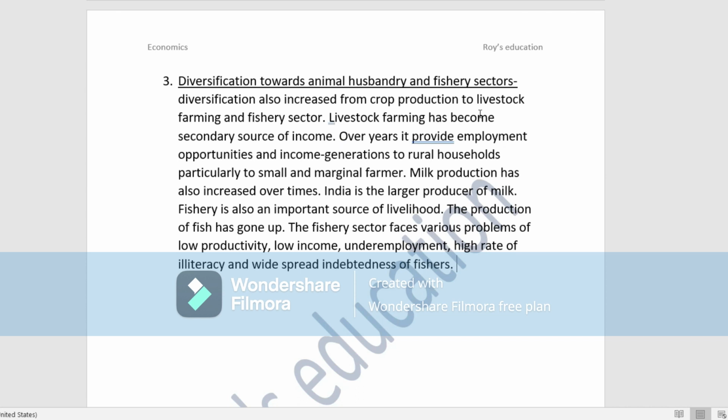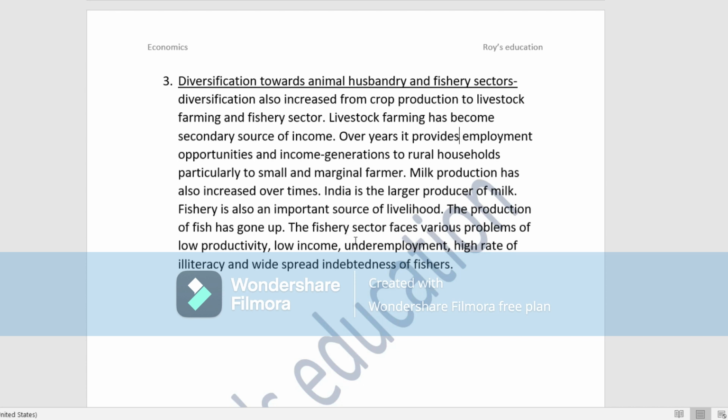Livestock farming has become a secondary source of income, and over the years it provides employment opportunities and income generation to rural households, particularly to small and marginal farmers. Milk production has also increased over time. India is a large producer of milk. Fishery is also an important source of livelihood apart from milk production.